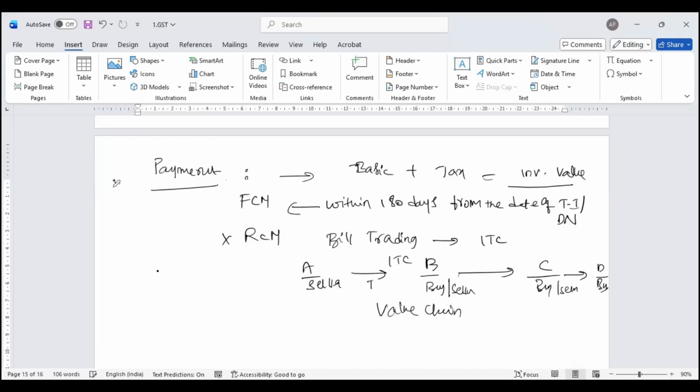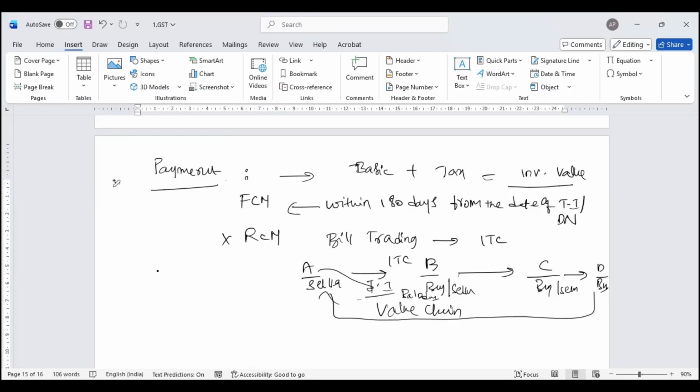ITC, invoice is raised. Later, this invoice is written off as bad debt by A. Now, when he says bad debt, he won't get that money, and this fellow doesn't pay this A. Later, at some point in time, D raises an invoice on A. Now, this is becoming a loop. Within that loop, the invoices are getting rotated. A bills to B, B bills to C, C bills to D, D again bills back to A. Is there any revenue which the government is getting?